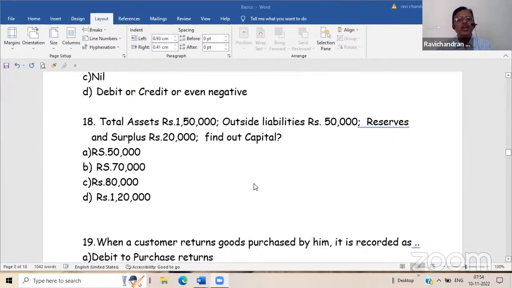Now, total assets 1,50,000. Outside liabilities 50,000. Reserves and surplus 20,000. Find out capital.